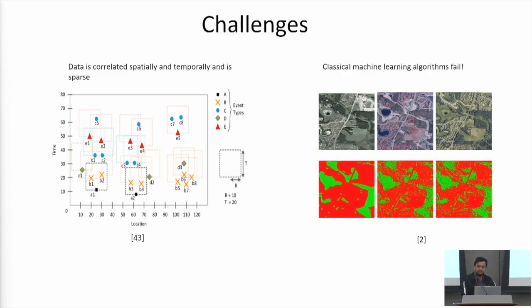Here are the challenges that we'd like to address. The data is spatio-temporal, so it's not IID, and the neighboring samples are correlated spatially as well as temporally, and the data set is sparse. It's well proven in literature that the application of classical machine learning models on a spatially related dataset produces salt and pepper noises. The dataset is also highly imbalanced, so these problems make it more challenging and unique.